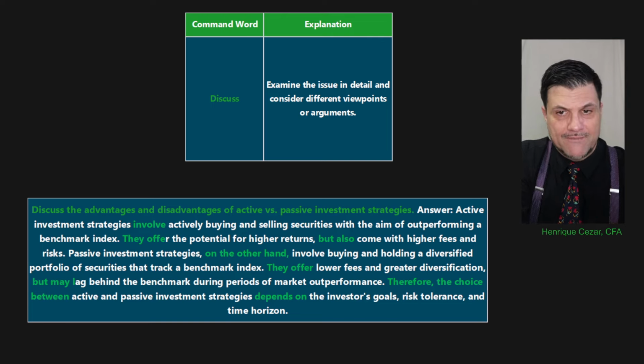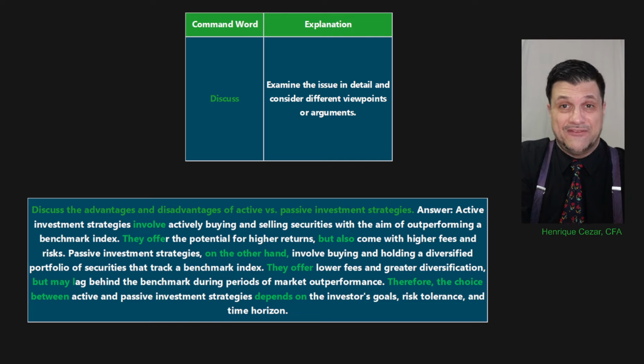So let's see. Was a little redundant. Discuss. You have to address what the question is asking to get the full point. In a discuss, you're going to have to present at least 2 or 3 arguments, depending on how many minutes you have to answer this question. The question is discuss advantage and disadvantage of something. In this case, passive and active investments. Could be advantage or disadvantage of anything, right?